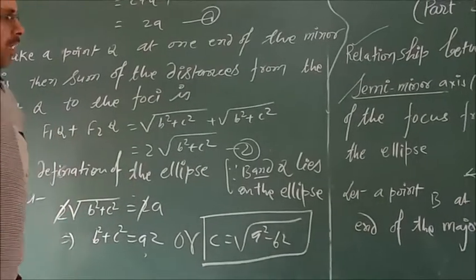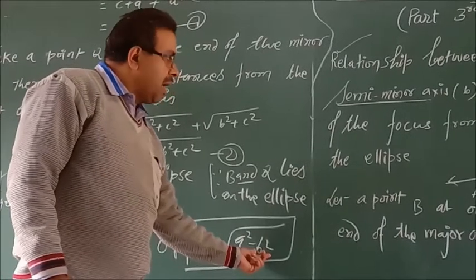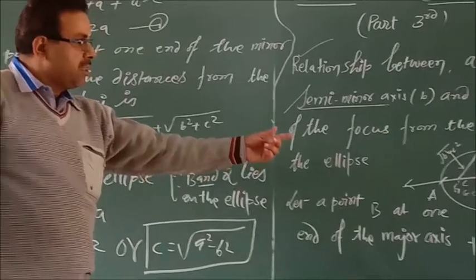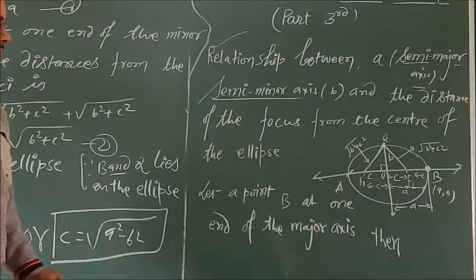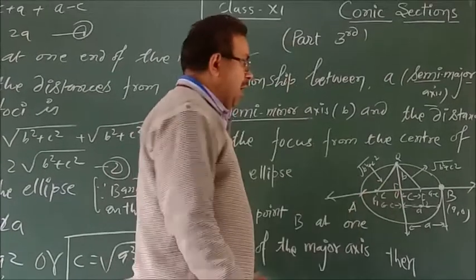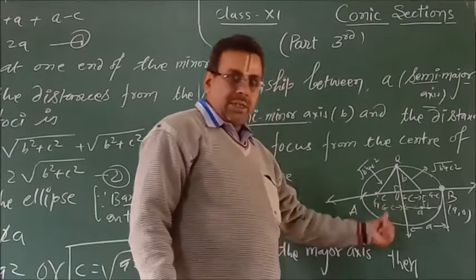Here a is the semi major axis and b is the semi minor axis, and (c,0), (−c,0) are respectively the coordinates of the foci, or we also say that OF1 is equal to c.